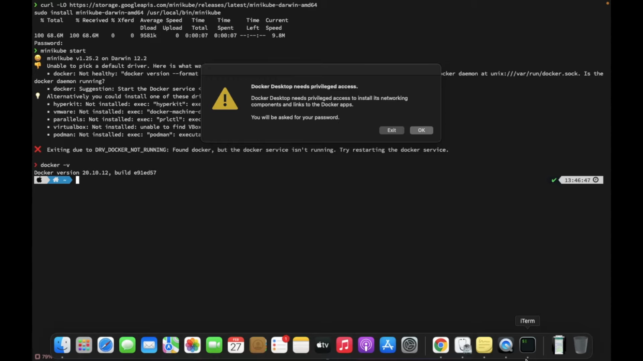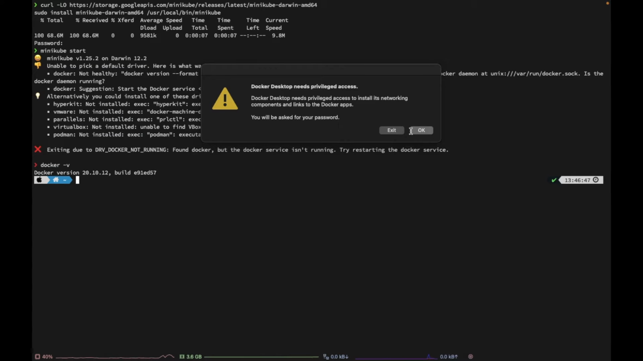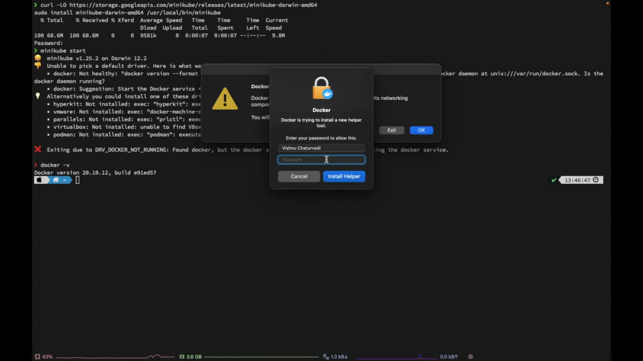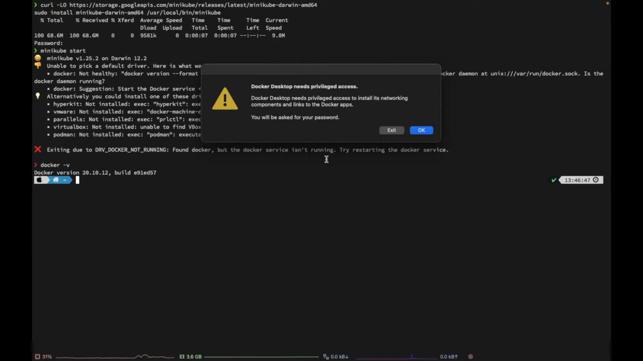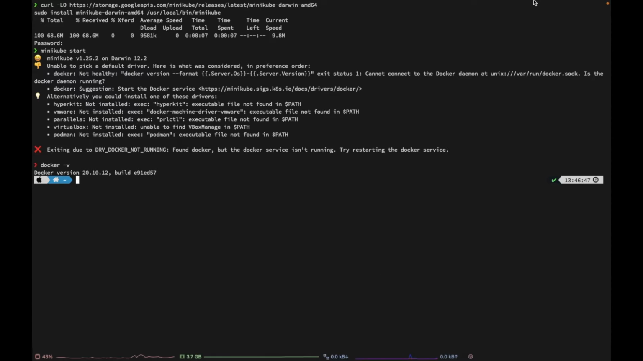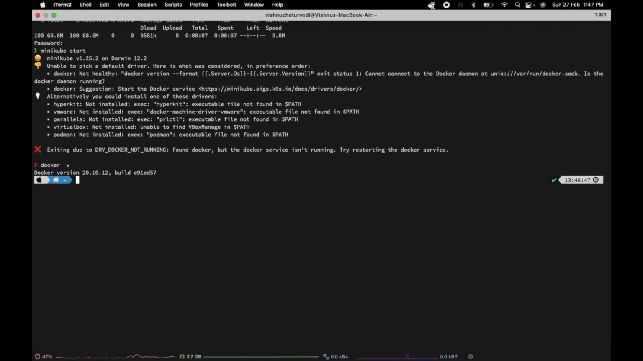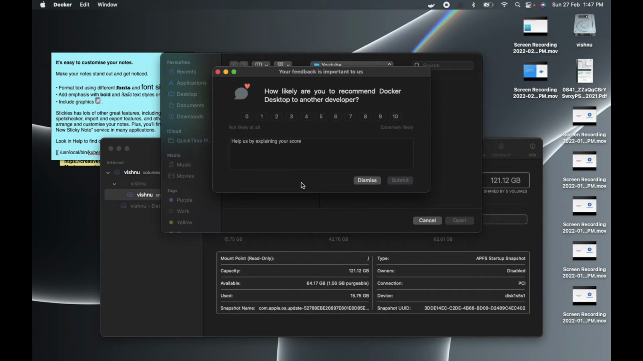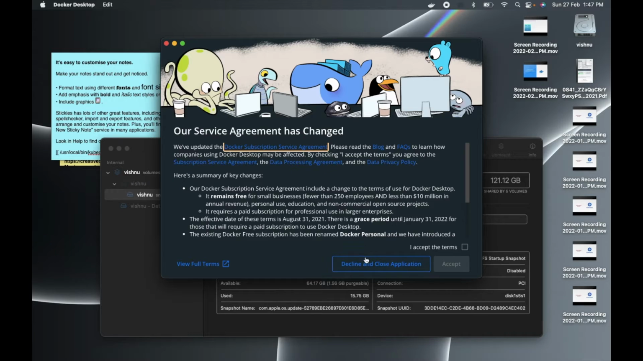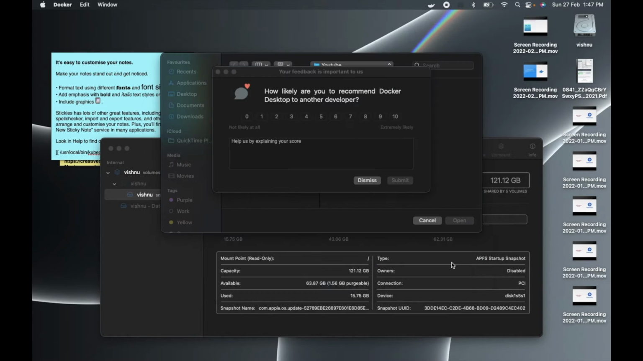Let's wait. So it is saying Docker Desktop needs privileged access. So I will say OK. It will ask for my password because it needs privileged access. I entered the password. So I will accept the terms. It is trying to download Docker Desktop.